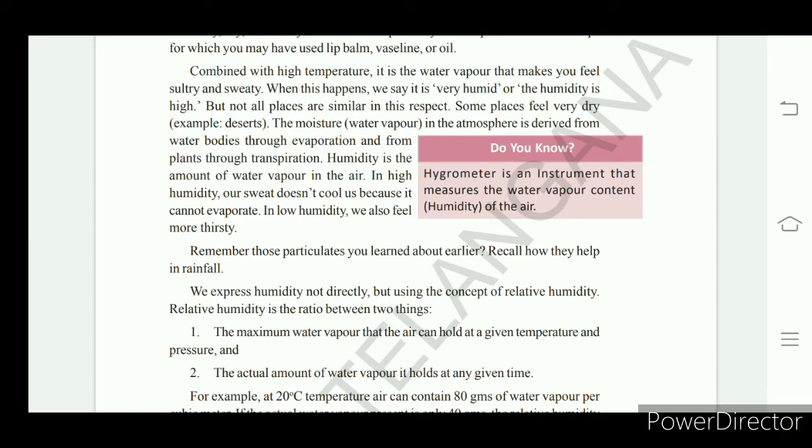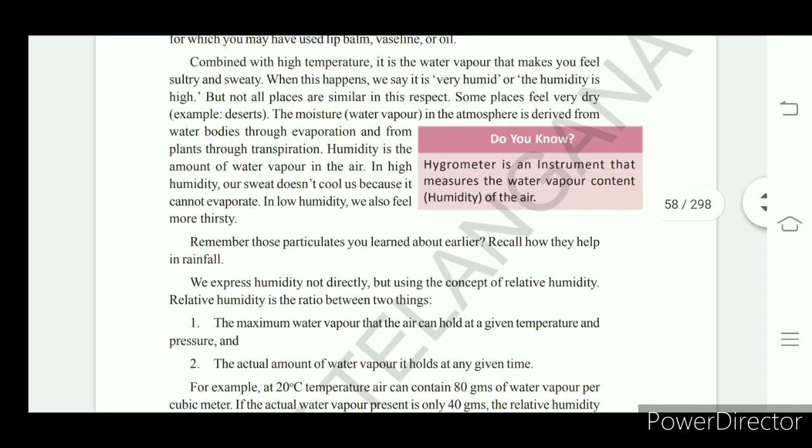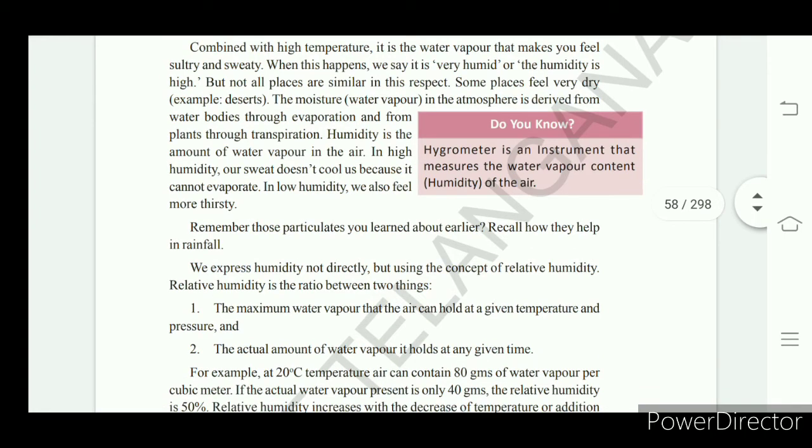Already the water vapor amount is high in the atmosphere, so the sweat from our body may not turn to water vapor. Then we feel it is sultry.